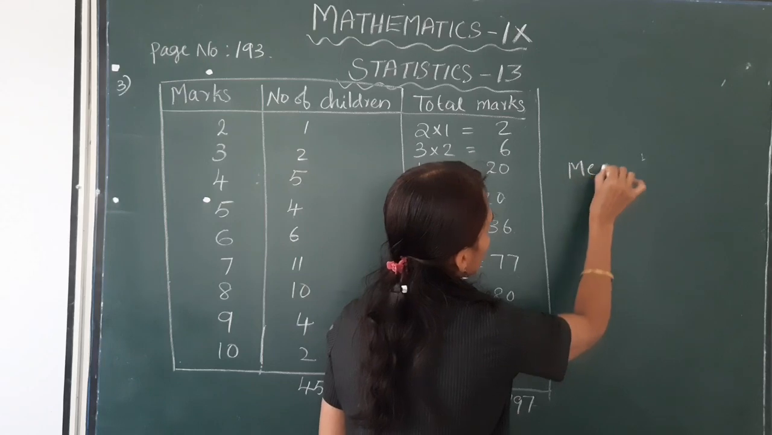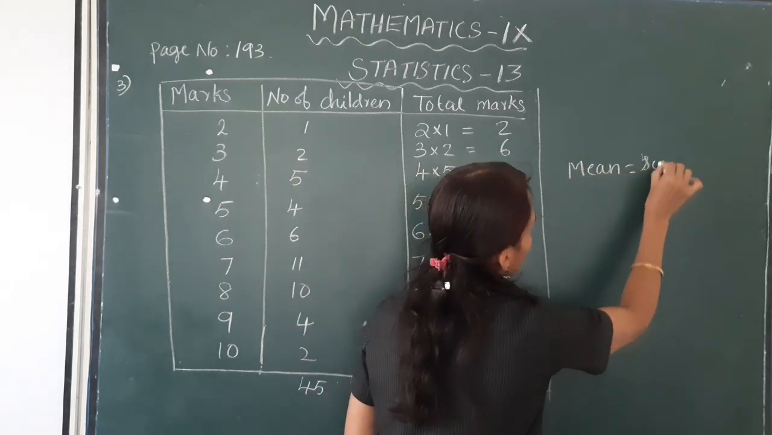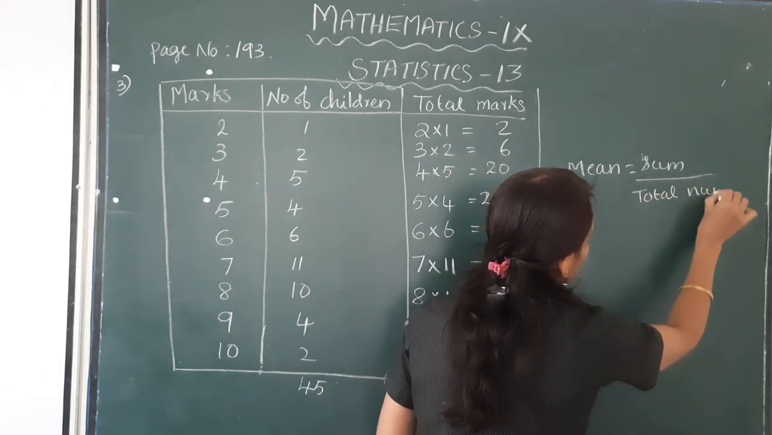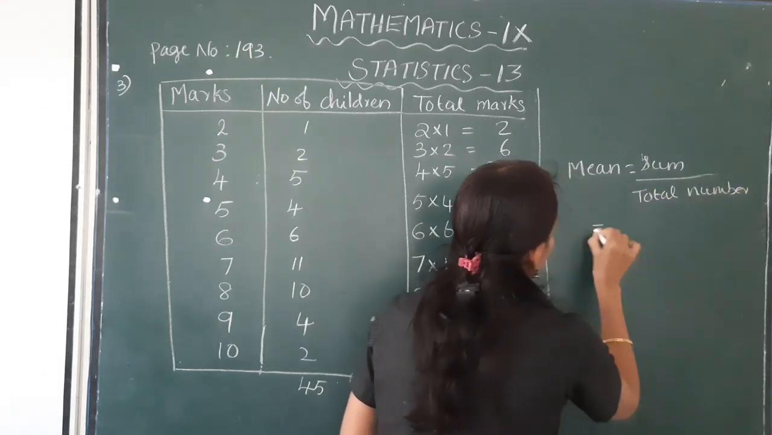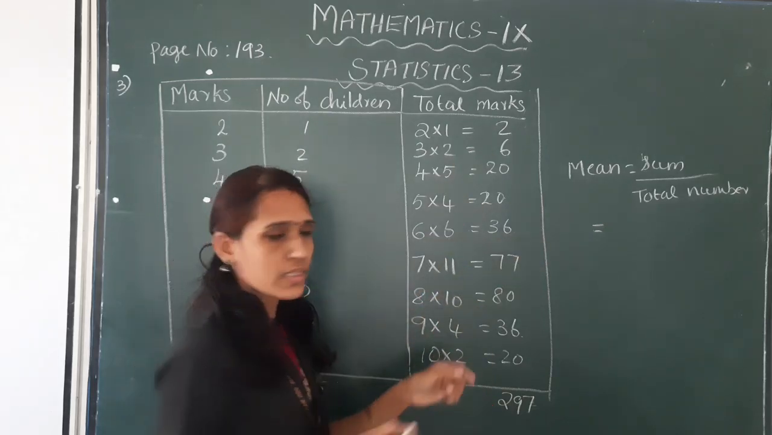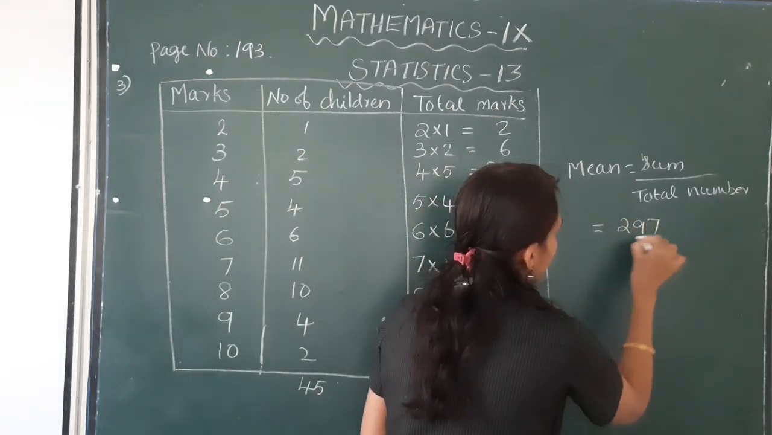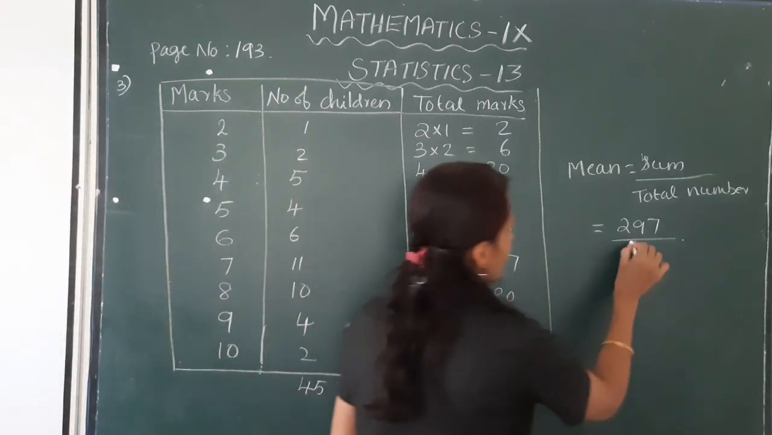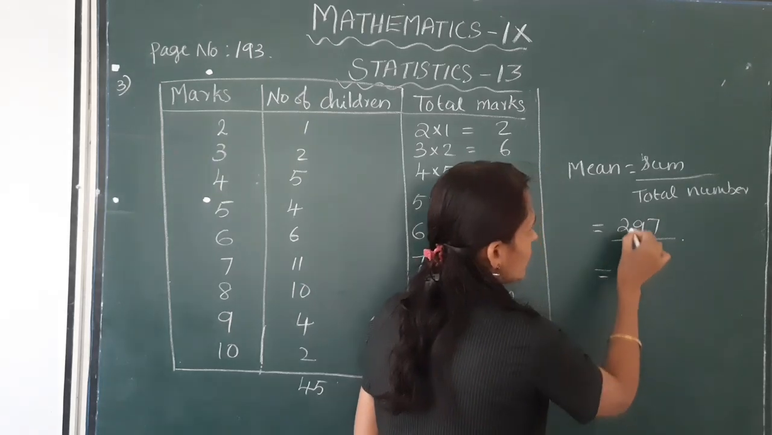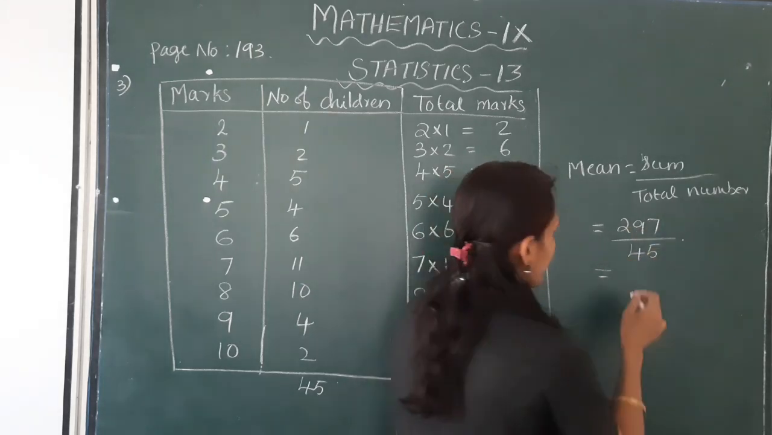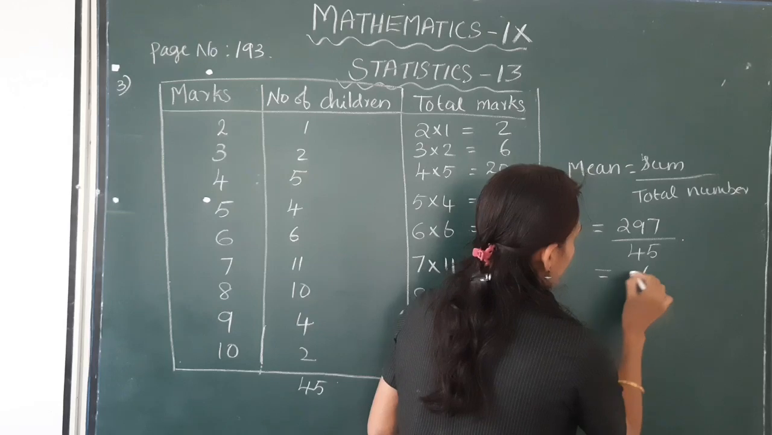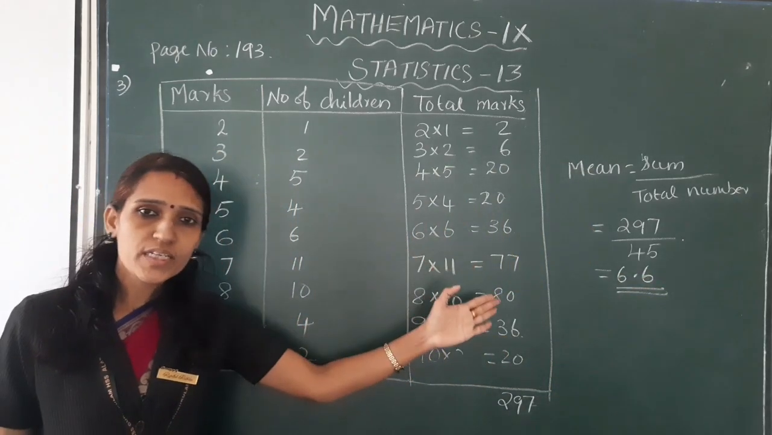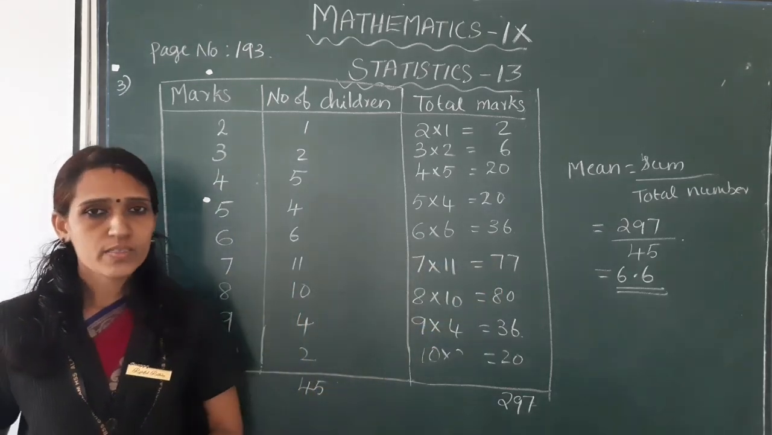Next we have to find arithmetic mean. Mean is equal to sum divided by total number. Here sum means total marks, that is 297, divided by number of children, that is 45. Okay, 297 divided by 45 is 6.6. 6.6 is the average marks.